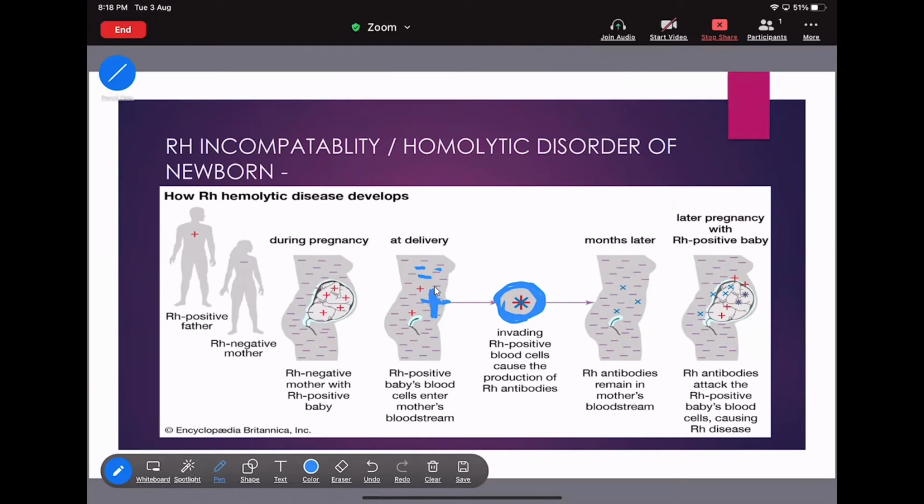Now this antibody is produced by the Rh negative cells. Always remember, this antibody is produced by the Rh negative blood cells against the Rh positive cell.